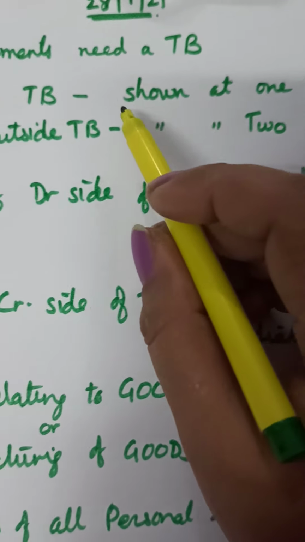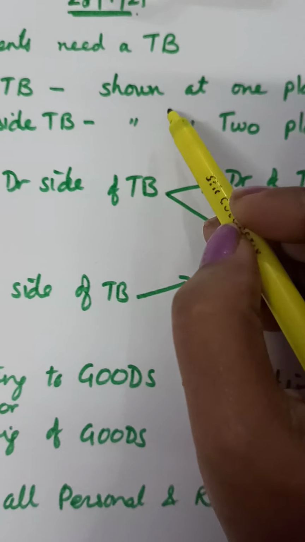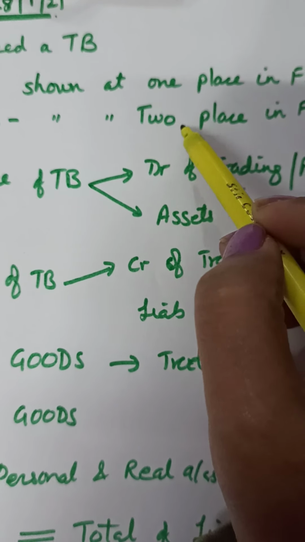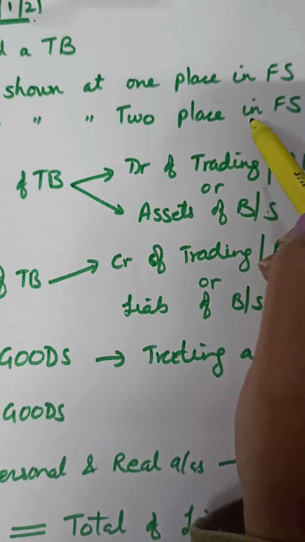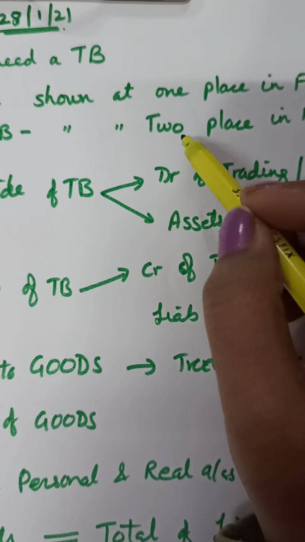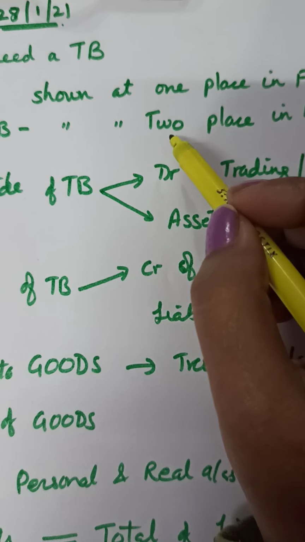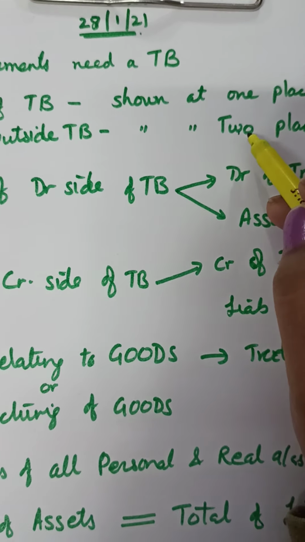But in case a similar item is given outside the trial balance, then it will always have a double impact, shown at two or sometimes more than two places in the financial statements. It may come in the balance sheet, it may come in the P&L account, or the trading account also. So it will always come at two or more places.